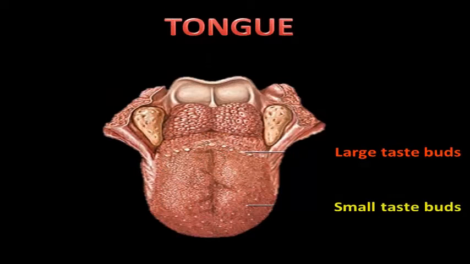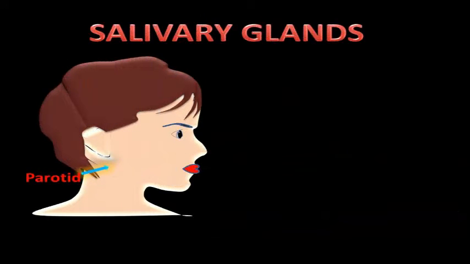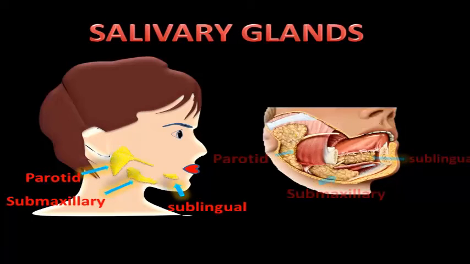You are watching the picture of a tongue. The tongue has several sensory buds. It is the organ for the sense of taste. In this animation, you can view the position of the salivary glands in our mouth.